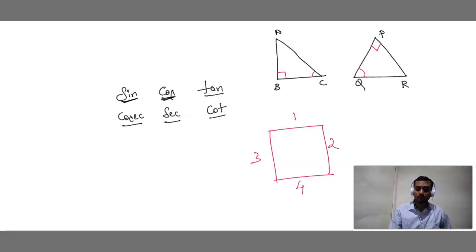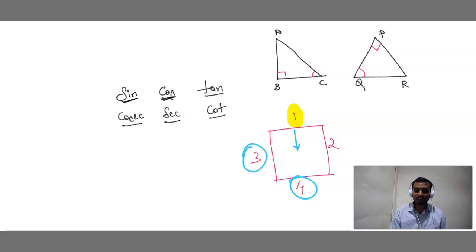Assume I am standing at 1. Which side can I see in this box? Straight, 4. If I stand at 1, I can see 4.